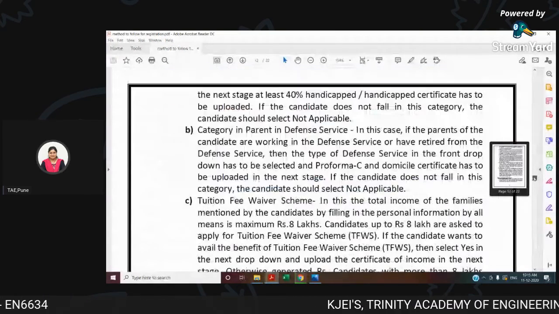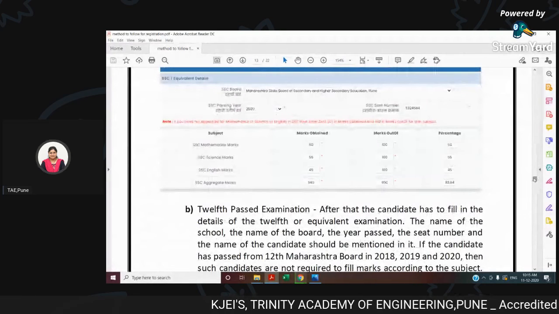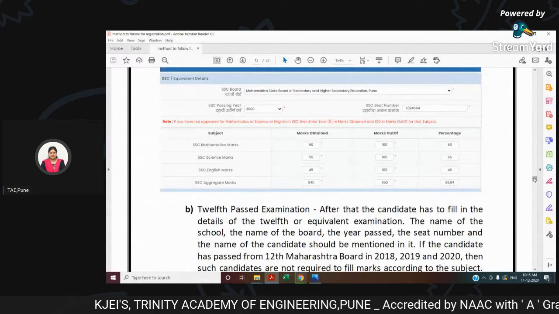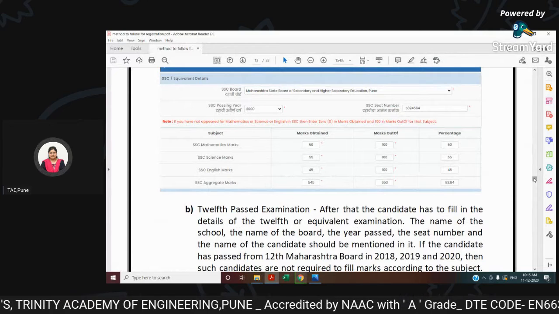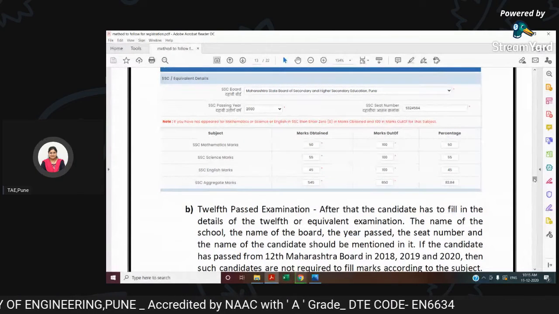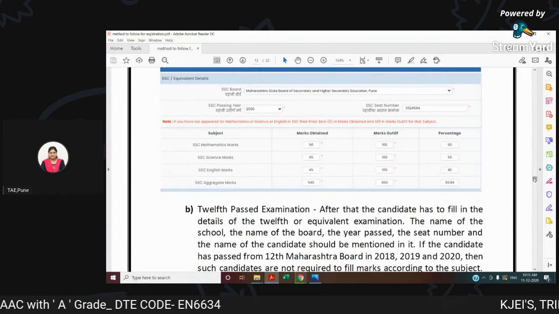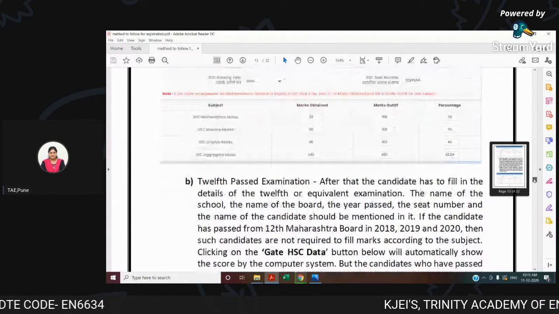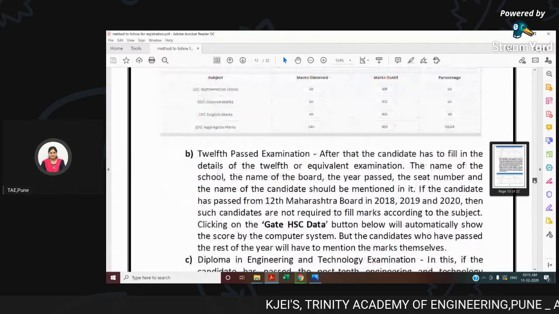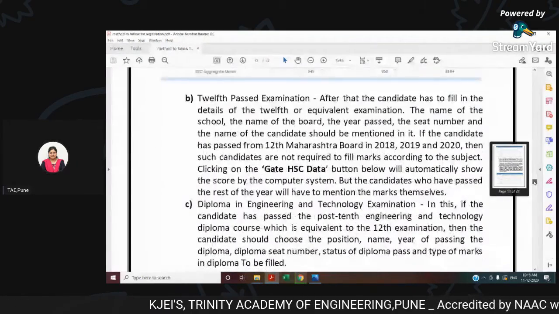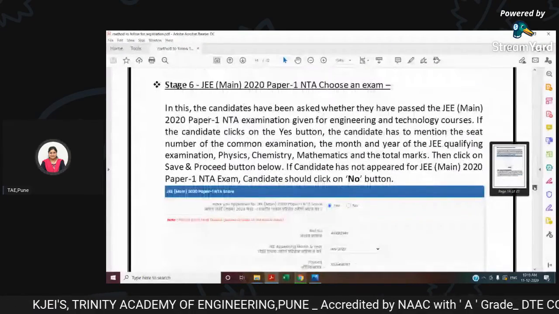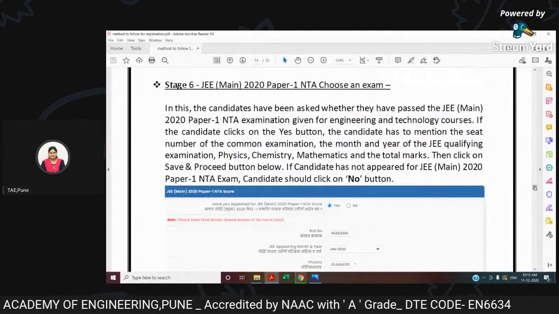The next option asks you to give your SSC equivalent details. That means they ask for your SSC marks. You need to fill up your marks in mathematics, science and English, and they calculate your aggregate. Next they ask for your 12th marks. You need to fill up your 12th marks or diploma marks accordingly, and your aggregate is calculated.